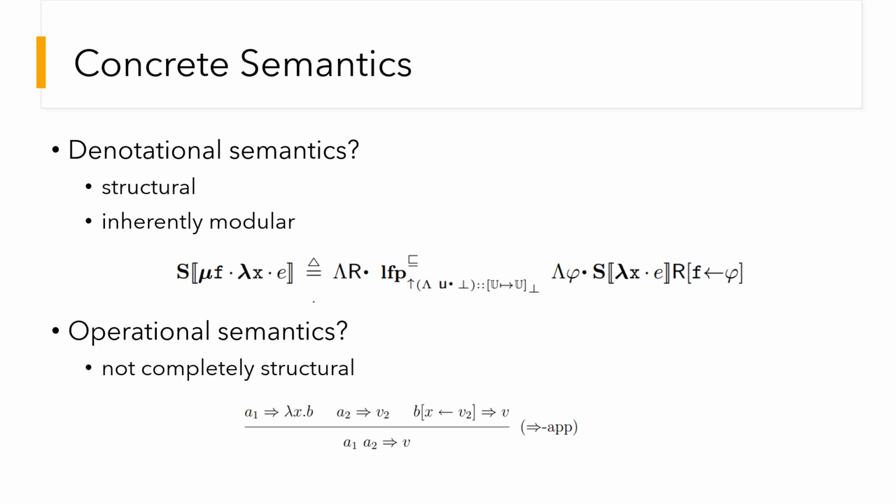The operational semantics is, on the other hand, not completely structural. In the application rule for function application, the actual function being called is not necessarily a sub-expression of the whole function application expression. We solve this issue by devising a novel concrete data flow semantics of higher order programs.